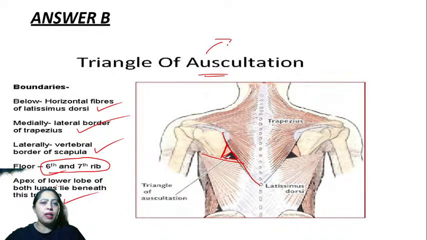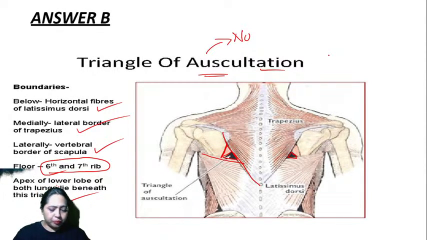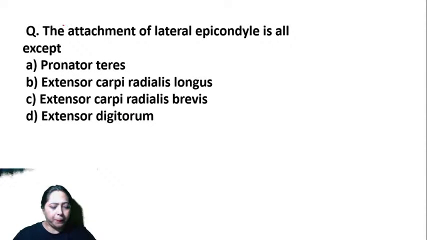So it is the place where there is no muscle. So there is a gap between the muscle, and that is known as triangle of auscultation. Okay, next one. Yes, the answer is B. Okay. All right, Rishabh also says answer is B. We'll move to the next one.